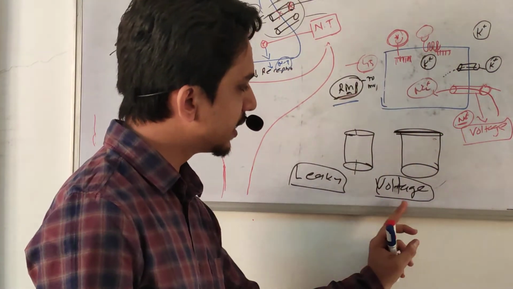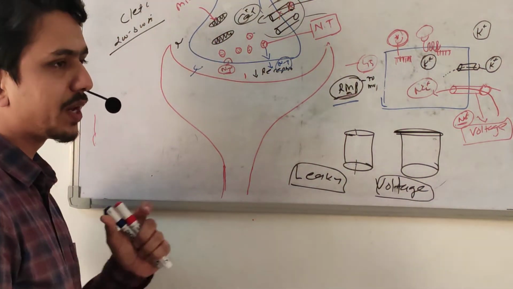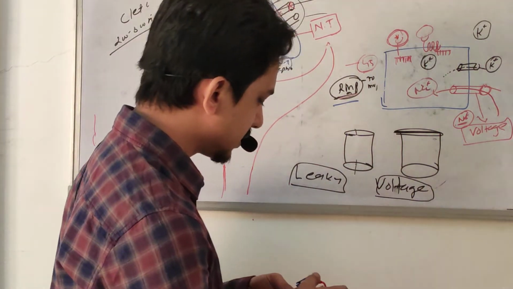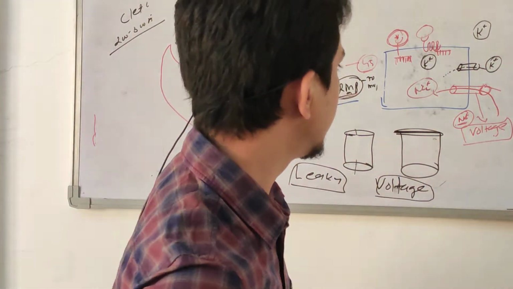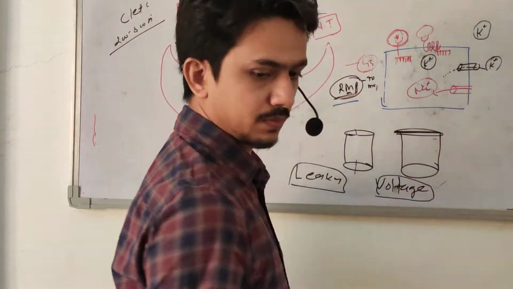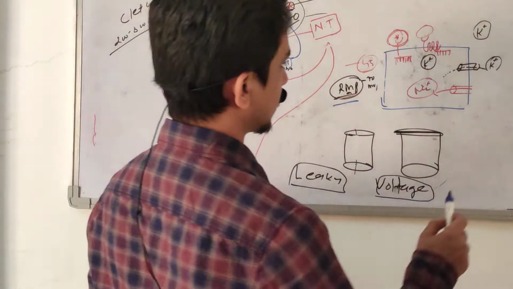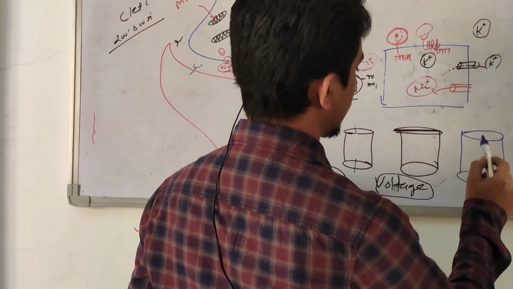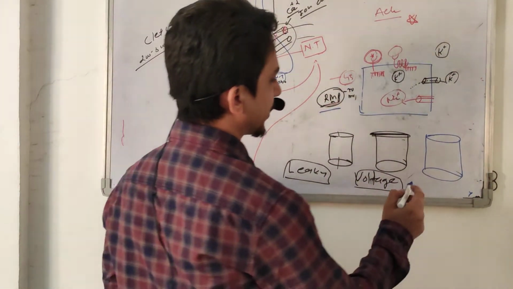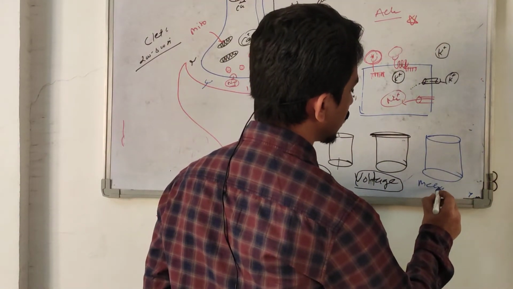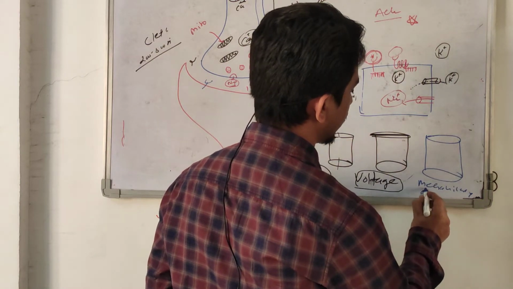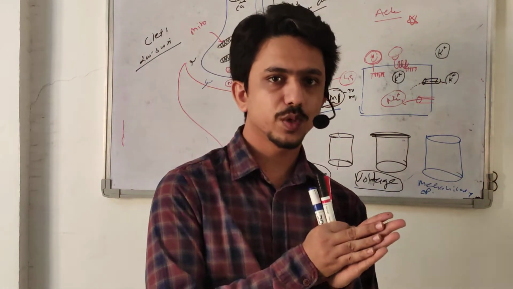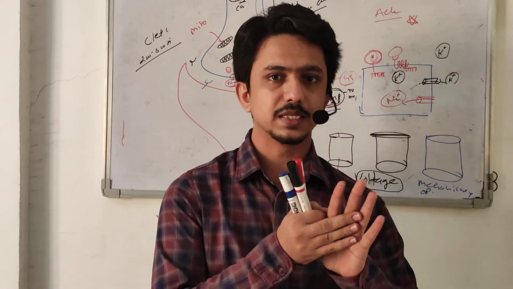So this type of ion channel is called voltage gated. They are operated with a change of voltage. Next ion channel is the second type. The third type of ion channel: some ion channels are mechanically operated. Mechanically operated ion channels are usually present in superficial receptors, our senses.